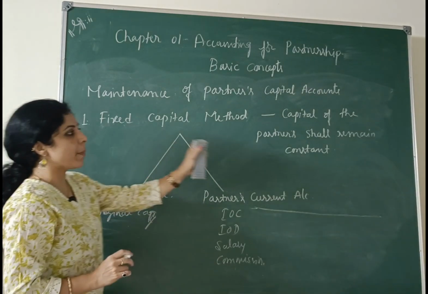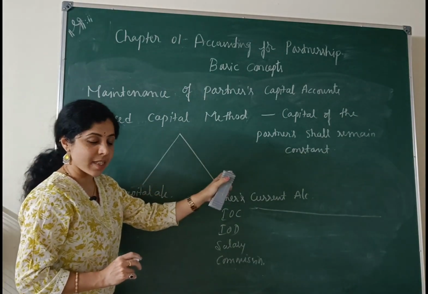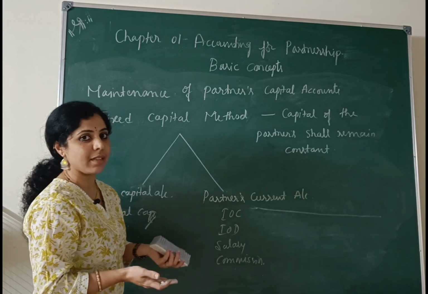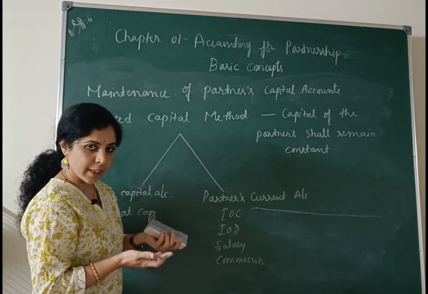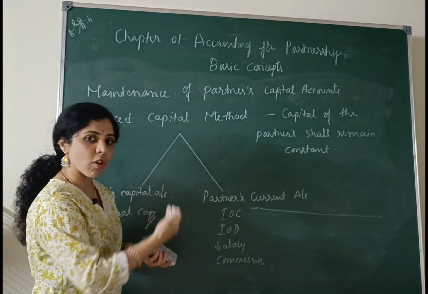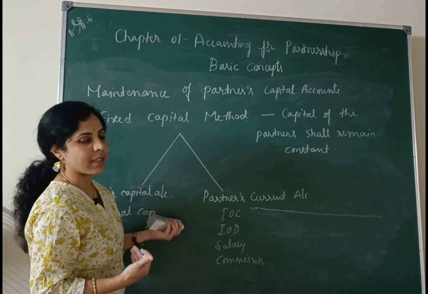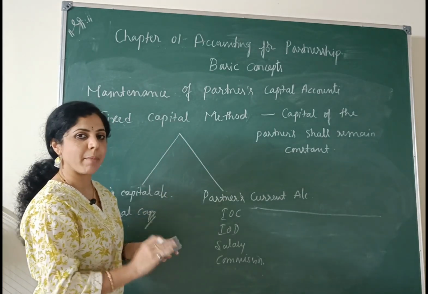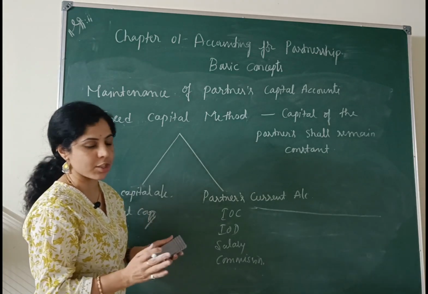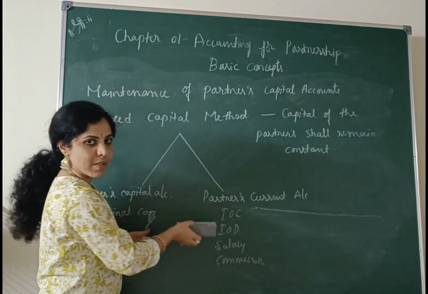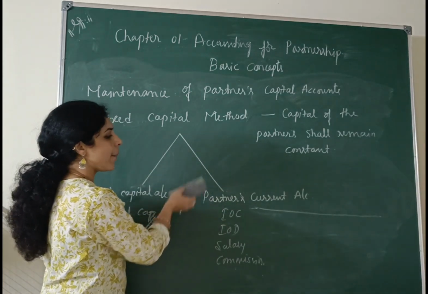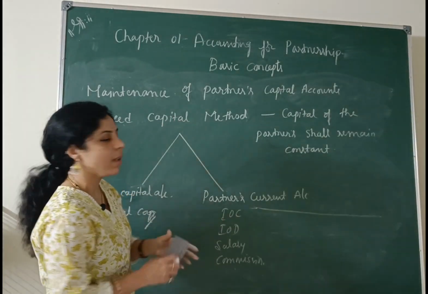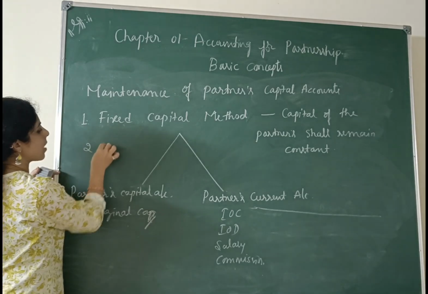So, the capital of the partners shall remain constant until and unless they invest additional capital into the business or any withdrawal is made by any of the partners. Otherwise the capital of the partners shall remain constant or unchanged, because all other items or transactions are recorded in partners current account. So it is called the fixed capital method. This will come for 2 marks.